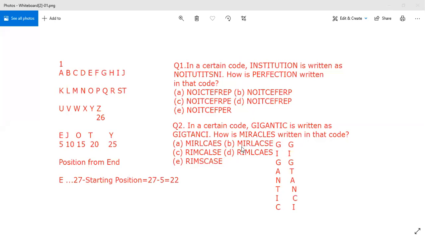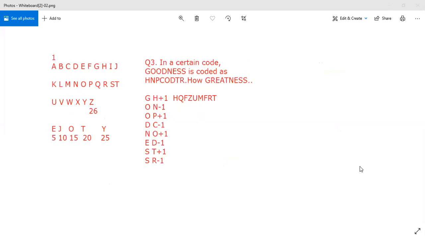Whenever you are solving coding and decoding questions, you have to keep a few things in mind. First of all, write the alphabetical series. Secondly, remember the word EJOTY and this rule, and try to write things from top to bottom to solve questions. Then, looking at the alphabetical series, you can solve these questions. Let us come to some other question.